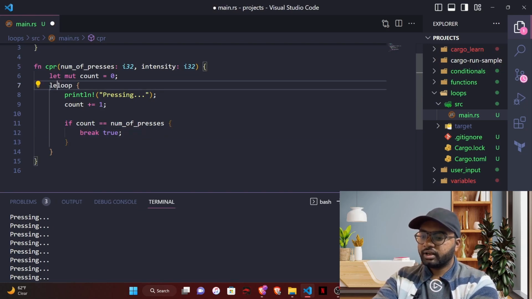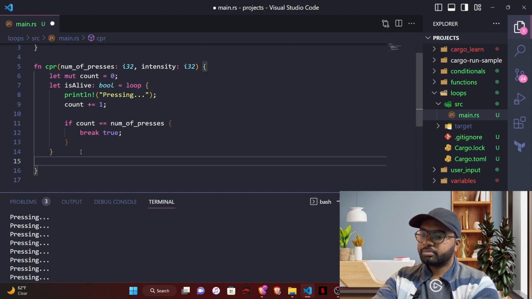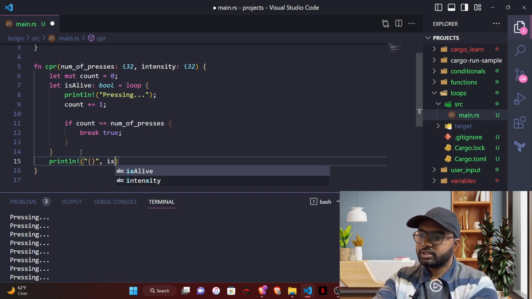Let's see that. Let is_alive, which is a boolean. It's going to return a boolean, right? That's why I have given the bool type here. So equal to this loop. So let's print this. println, let's print this variable, which is is_alive.